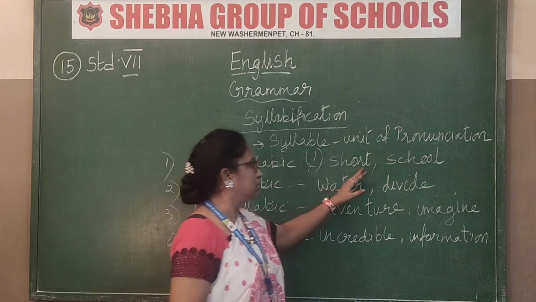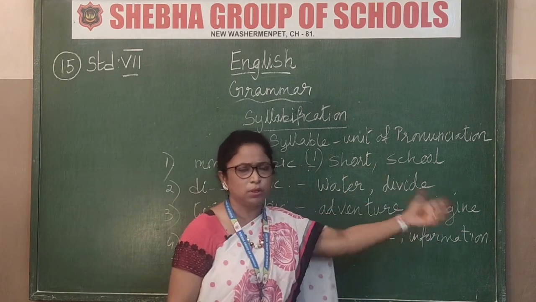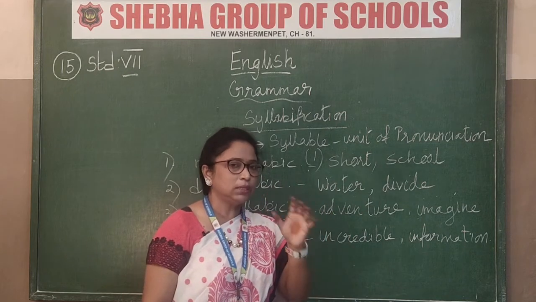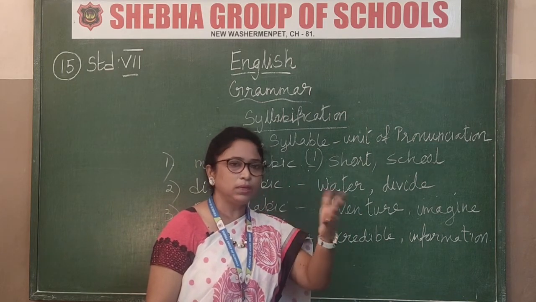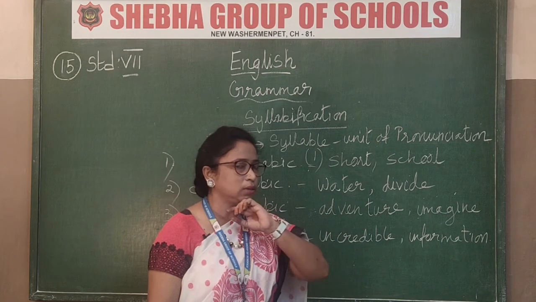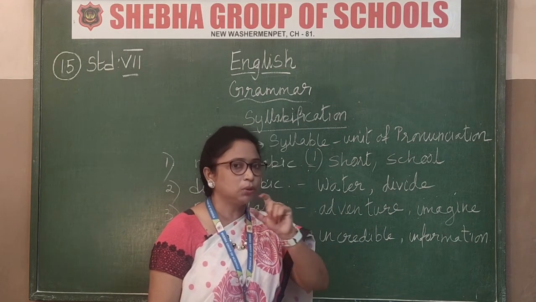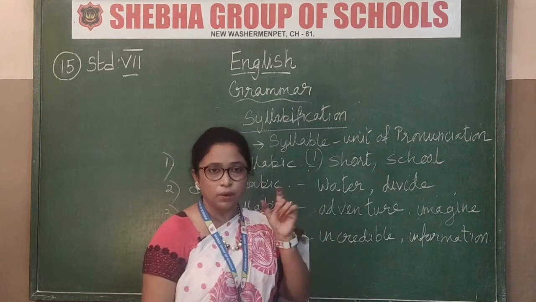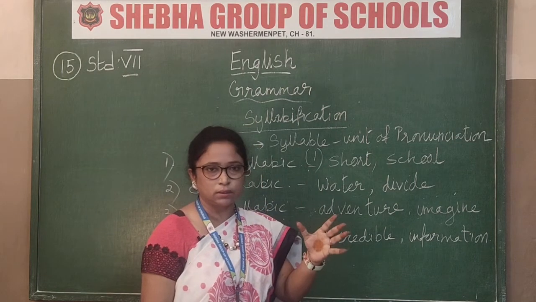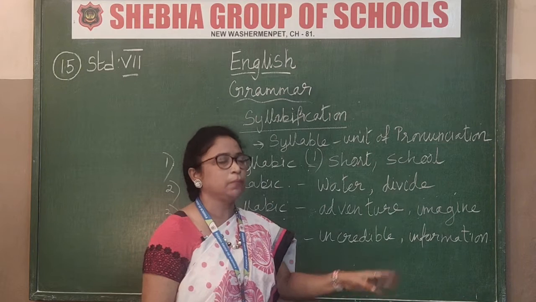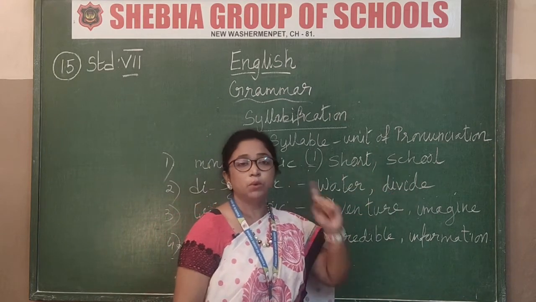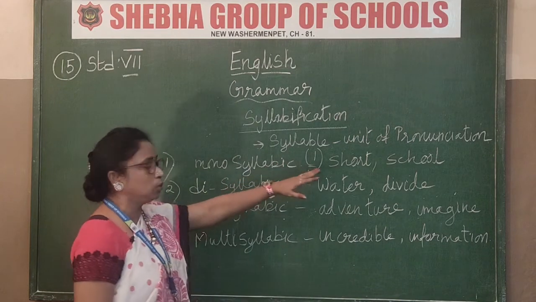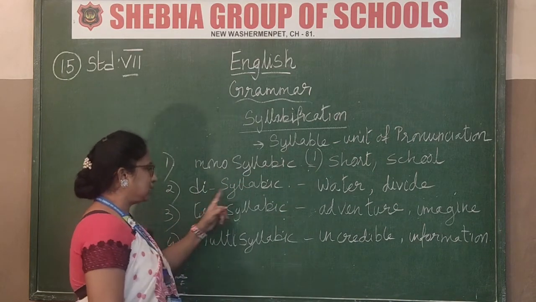Monosyllabic is, for example, school. Can you break up school? We cannot break it up. School is just one word. For example, short. Short is again one word only. You can't break up the word. So such words are known as monosyllabic, or one syllable. Okay, with one syllable only. There is no breakup. Next we come to disyllabic.